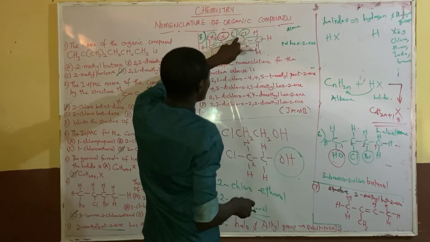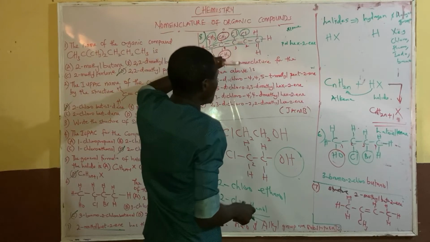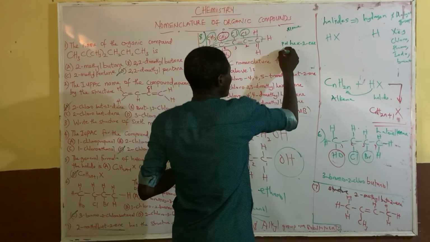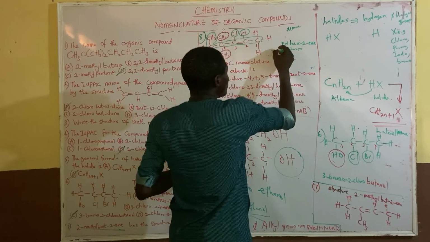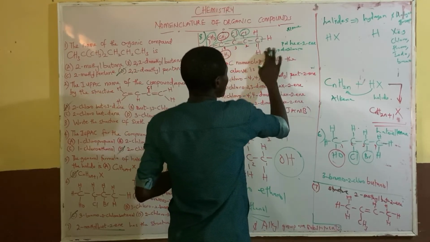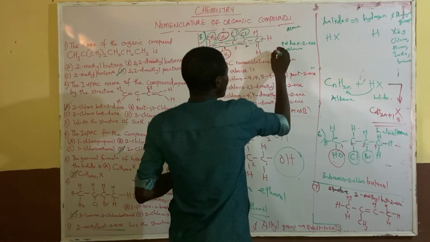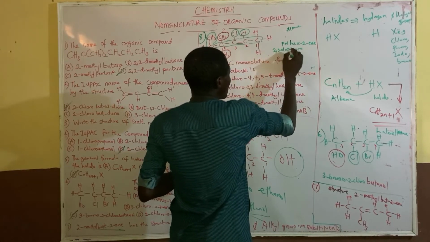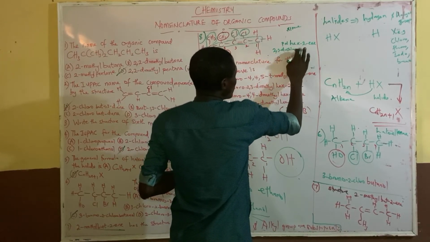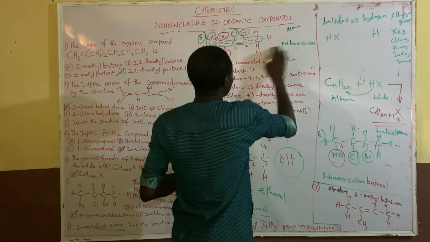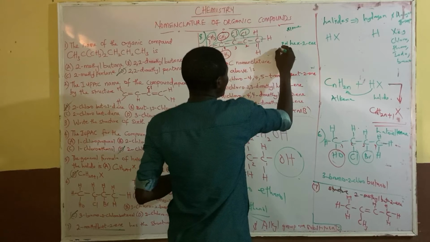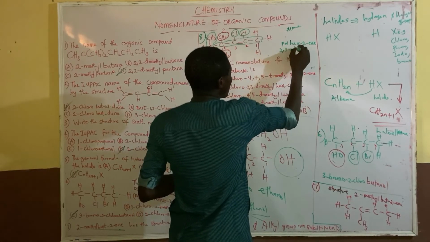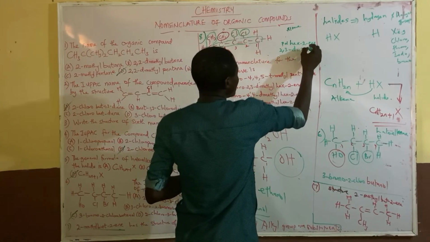So we have dichloro. Sorry, it's not 2, 2. It's 2,3-dichloro. Let me write it down. The first substituent I have here is 2,3-dichloro.